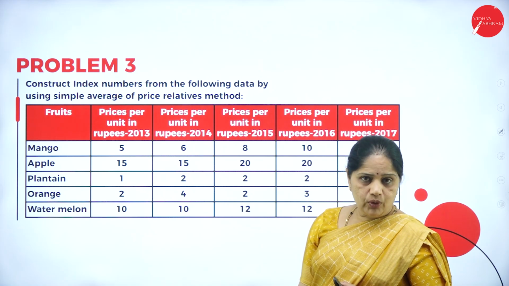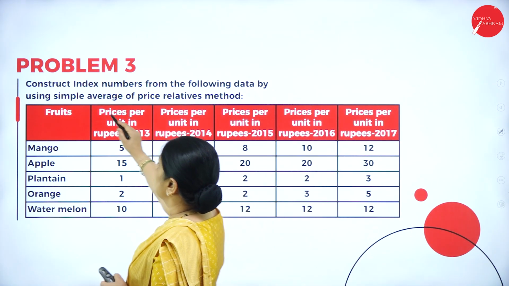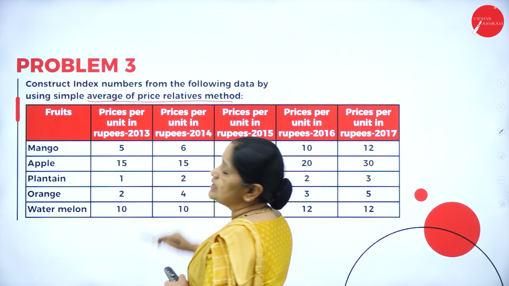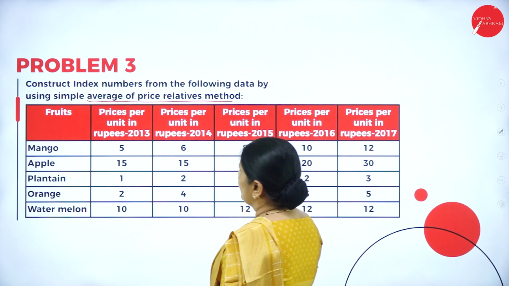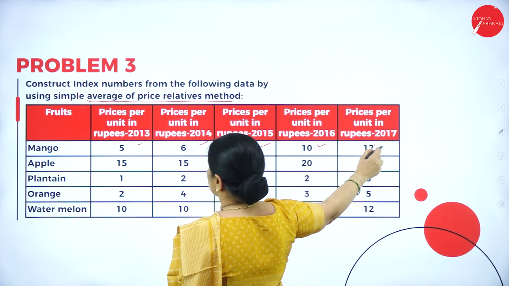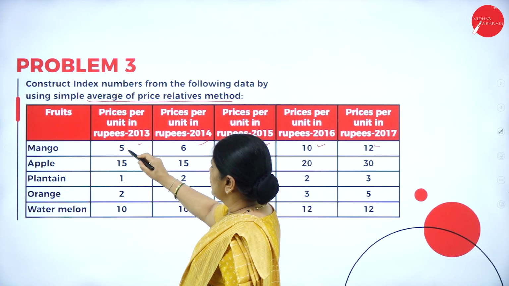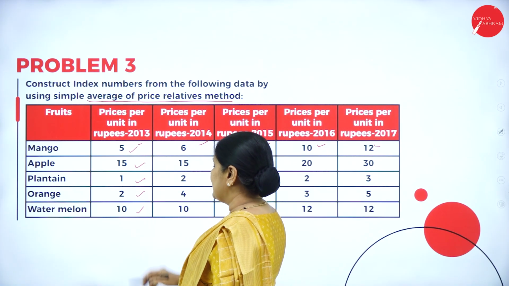Now we have one more problem here. Problem 3, construct index numbers from the following data by using simple average of the price relatives method. So prices per unit in rupees in the year 2013, 14, 15, 16 and 17. So the price per unit is 5, 15, 1, orange is 2, watermelon is 10.